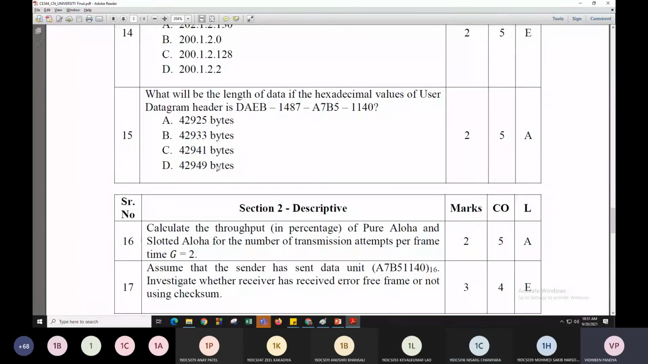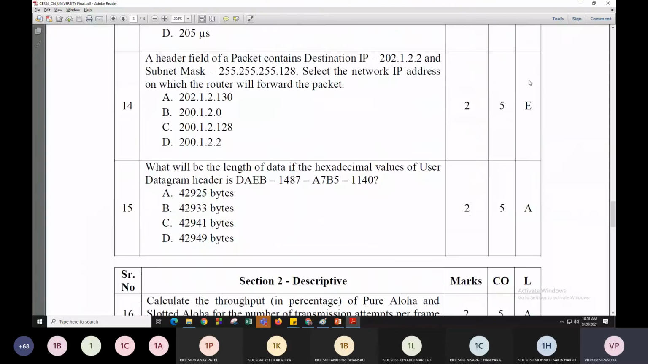This question was asked in the last university exam, for 2 marks. So you can practice such kinds of questions.